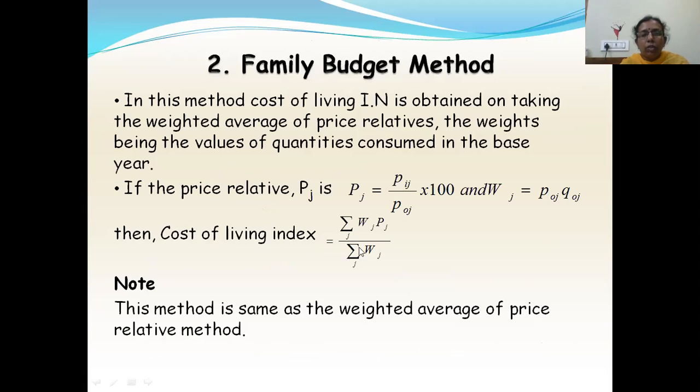The second one is the family budget method. In this method, the cost of living index number is obtained by taking the weighted average of price relatives. The weights being the values of quantities consumed in the base year. So if you have the price relative Pj as P1j by P0j into 100, and Wj equals P0j into Q0j, the values of the quantities consumed in the base year, then the cost of living index number is summation Wj Pj by summation Wj. So this method is the same as the weighted average of price relatives formula.